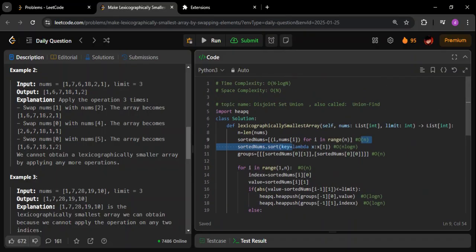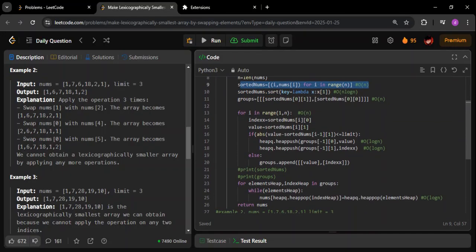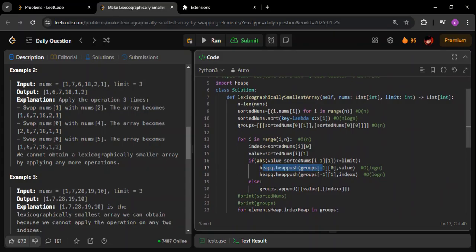Now coming to the space complexity part, see this part. We have maintained this array, which has n elements, so again it is O of n. Other than that, even the heaps are storing some elements. The heap is part of this, right? So this is also going to store O of n elements. As simple as that.